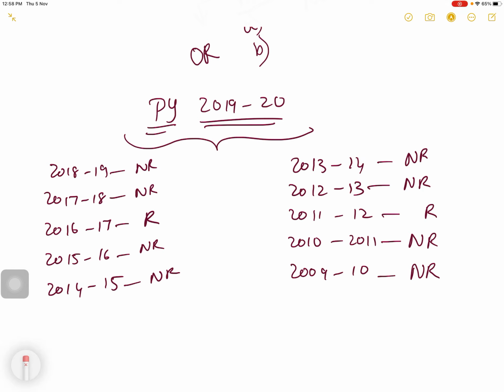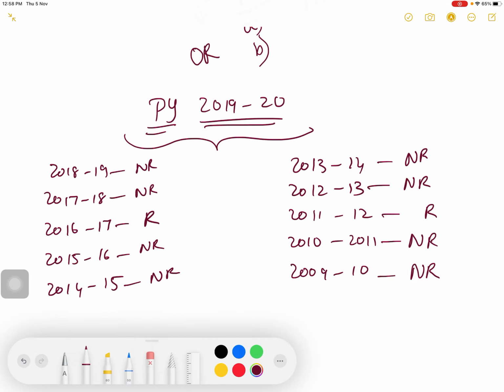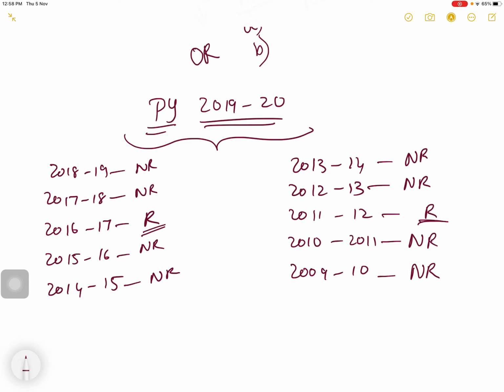Okay. Suppose he is resident during 11-12 and 16-17. Now he satisfies the first additional condition. At least 2 years he is resident.